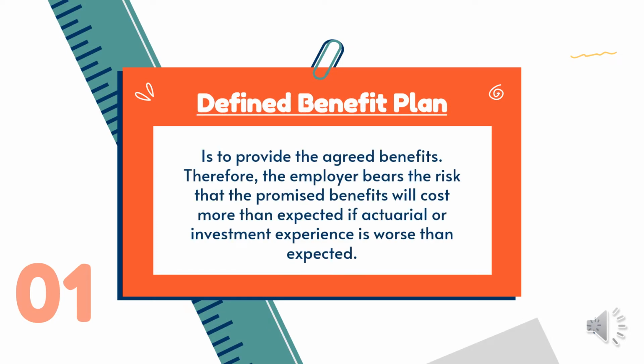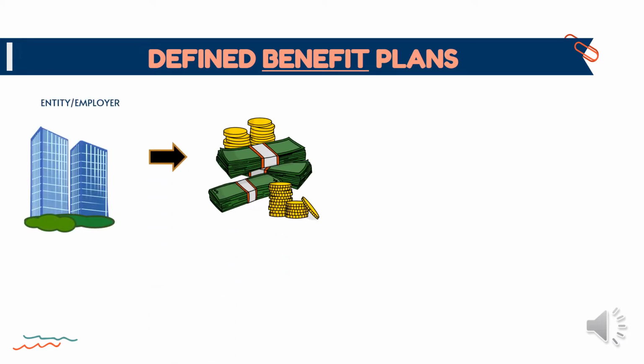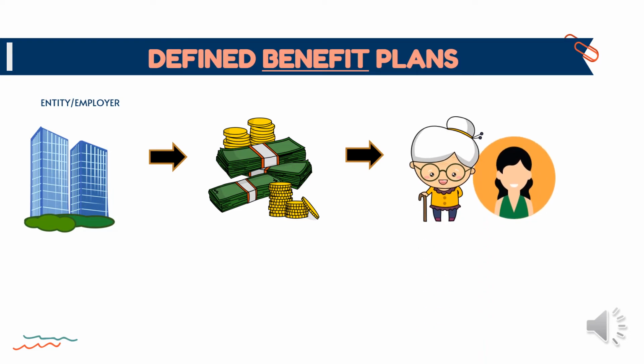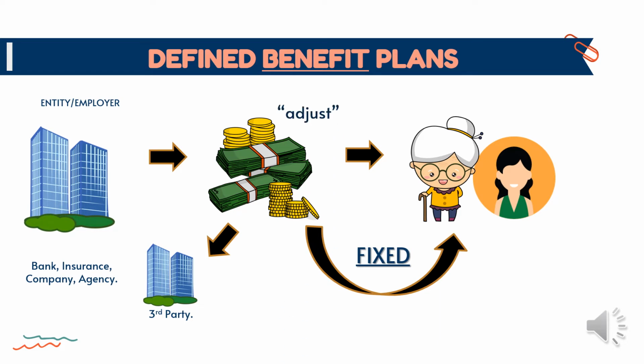Is to provide the agreed benefits. Therefore, the employer bears the risk that the promised benefits will cost more than expected if actuarial or investment experience is worse than expected. Alam naman natin na sa defined benefit plan, ganito yung nangyayari. Si entity ay nagbibigay ng fund sa mga retired employee or sa mga employee na minamanage by the third party, which is the bank, insurance company, or even other agency, nang nakafix na. So, kapag kakulang ang fund, sila palagi yung mag-adjust. Which is laging pabor sa empleyado.